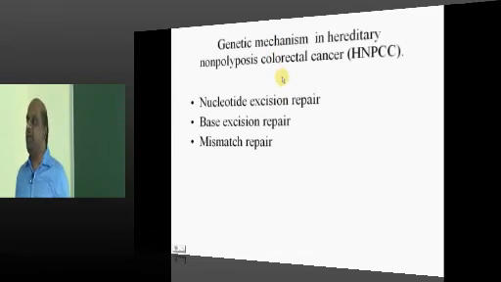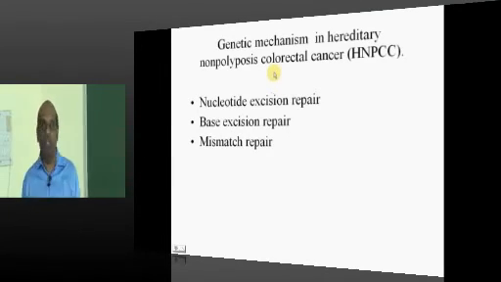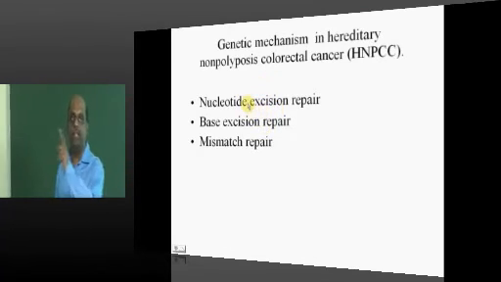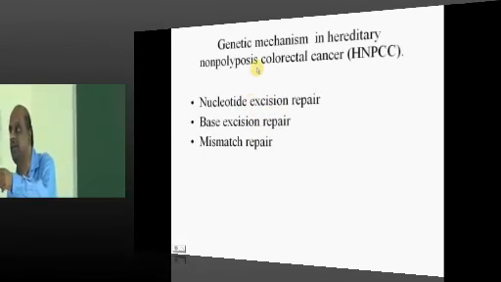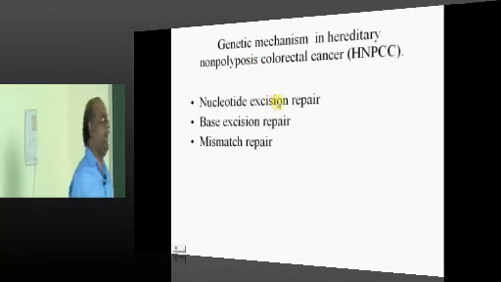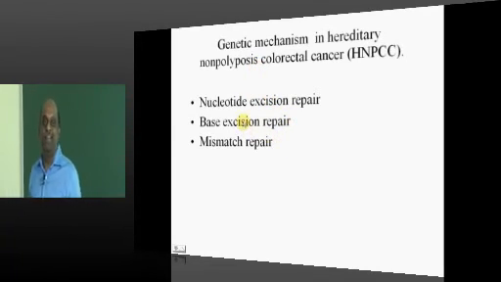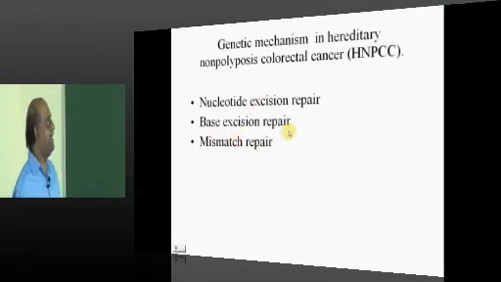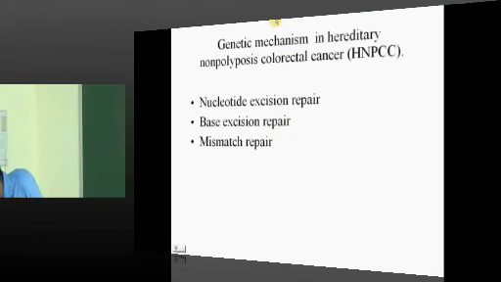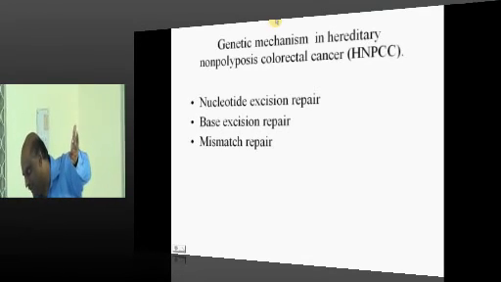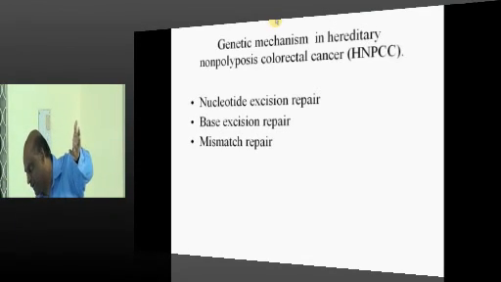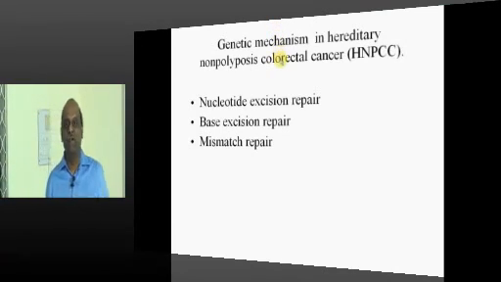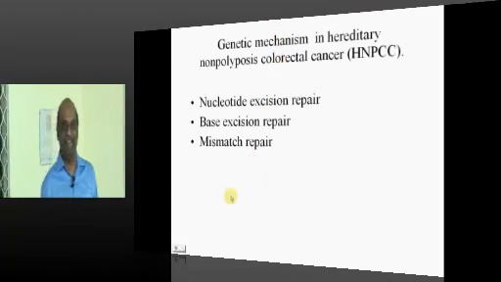We get one answer, mismatch, from Harish. What's your name, doctor? Sandeep. Dr. Sandeep's answer. Dr. Sandeep is from which college? Osmania. That's good. The stalwart of Osmania. Yes, doctor, what is your answer? Base excision. Base excision is another answer. Mismatch is an answer of Vijayawada, Dr. Dilip, Dr. Madhavi, Dr. Somavati. Oh my God, we have a very big list. Everybody vouching for mismatch, which is the correct answer.